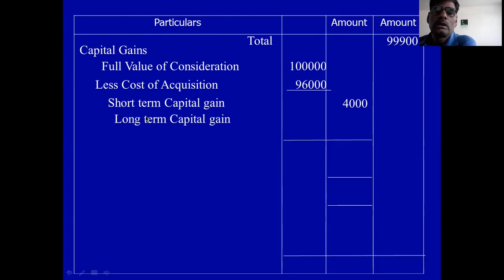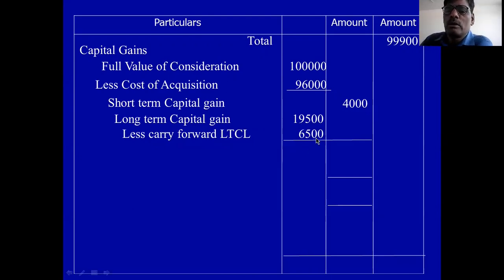Next is long-term capital gain. Long-term capital gain is 19,500. In this long-term capital gain, you adjust long-term capital losses first. So carry forward long-term capital loss is 6,500. If you adjust this, then your balance of long-term capital gain is 13,000. 4,000 is the short-term capital gain, 13,000 is the long-term capital gain. Total is 17,000. 17,000 is the capital gain.